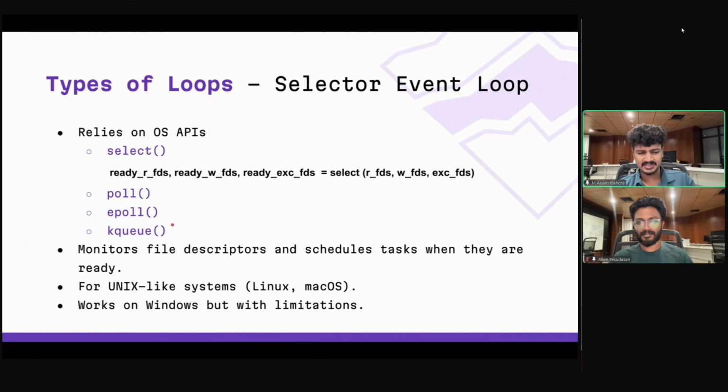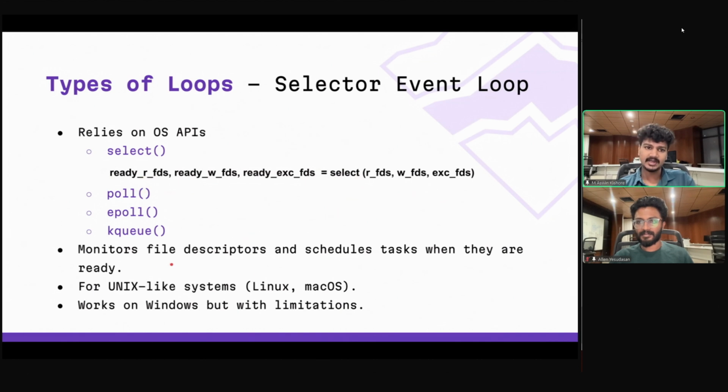Let me try to help you understand it. Basically, in the select command, you pass a list of file descriptors. Let's say I'm the process. I am passing it a set of file descriptors that I wish to read from, a set of file descriptors that I wish to write to, and a set of file descriptors that I am expecting some exceptions from. After I pass these to the OS, it is going to tell me that out of the file descriptors I passed, some of these are ready for reading, some of these are ready for writing, and some of these are ready for exception handling. So this is the call that is being made to the OS.